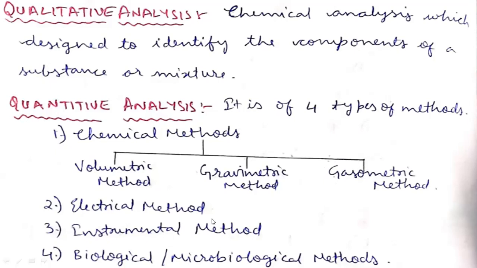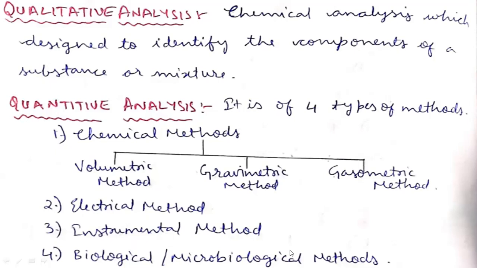And the next method is the electrical method. So we are analyzing the samples based on a few electrical properties, such as electric current, which is measured by amperometry or polarimetry, voltage, which is measured by potentiometry, and conductivity, which is measured by conductometry, right? So these are the three important electrical properties. Based on these electrical properties, we are quantifying the sample. We are calculating the concentration of the sample.